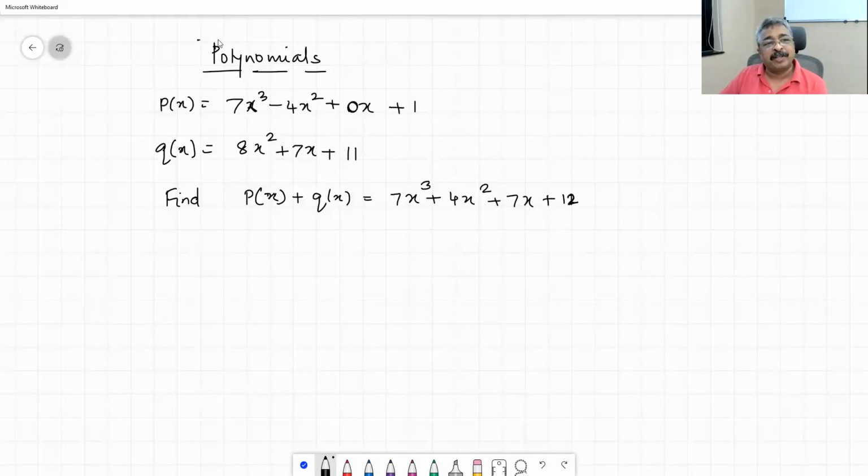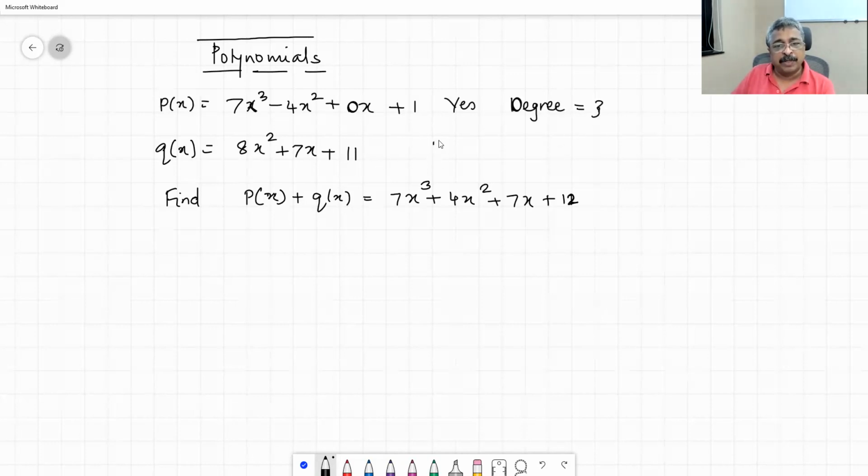Okay, we are beginning with a new topic called polynomials, and you must have heard this word in your school. So I am just trying to collect the information about polynomials which you have learned in school. Is P(x) a polynomial? Yes. What is additional information about P(x) that you can give me? Degree equals 3. Good.